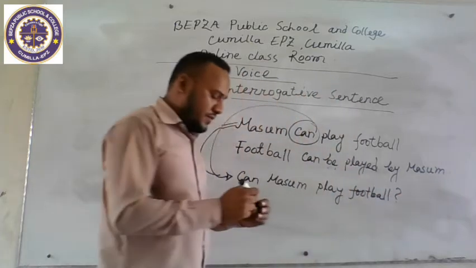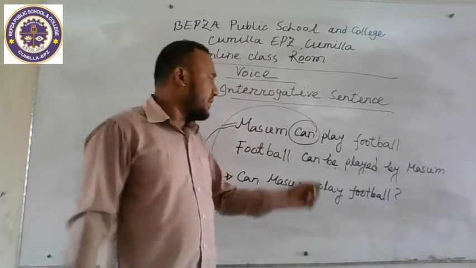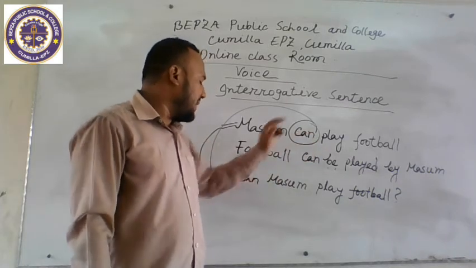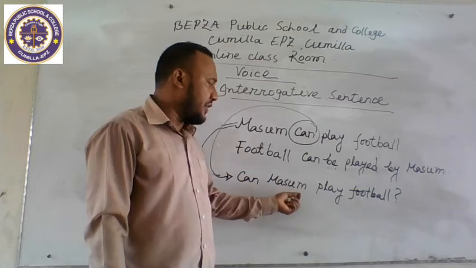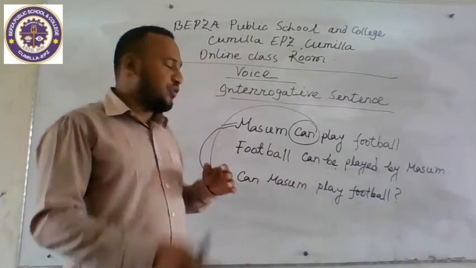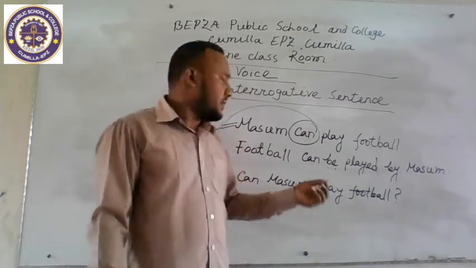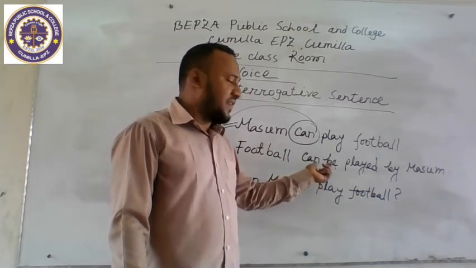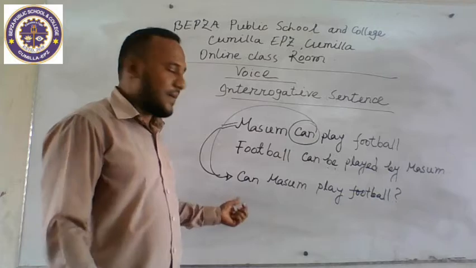It is an interrogative sentence. If you get an assertive sentence with a modal, we place it before the subject, and it will be interrogative. Then we change it into passive. We take the auxiliary verb of the passive voice in front of the subject.